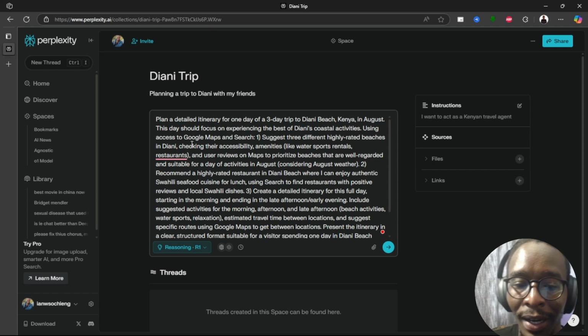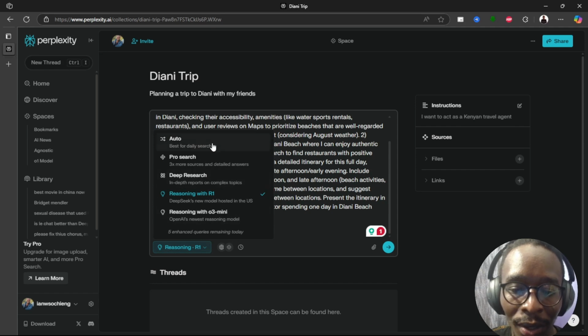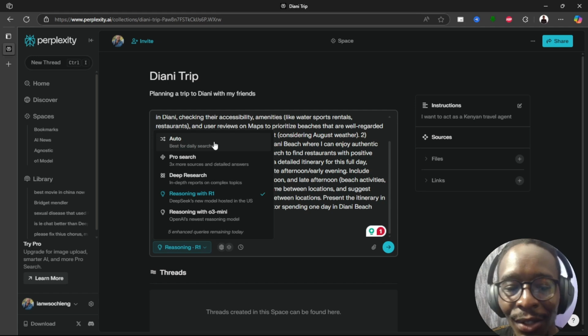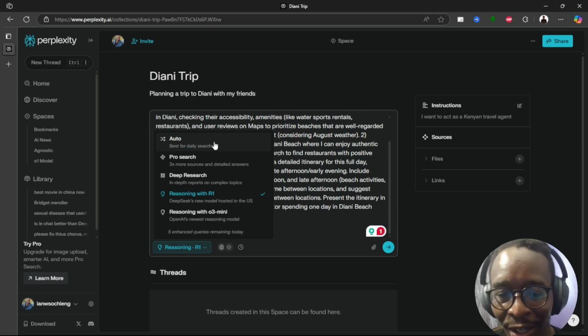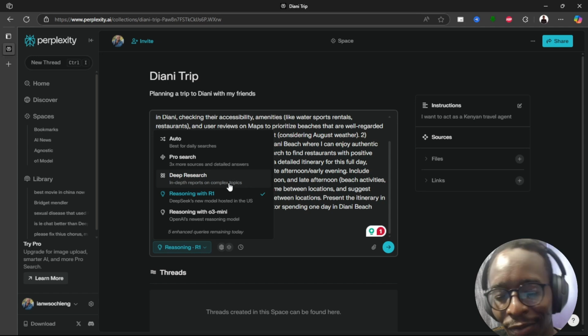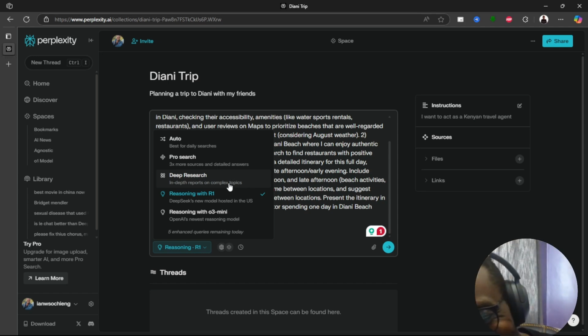Plan a detailed itinerary for a 3-day trip to Diani Beach, and like I said, you can choose which model you want. Auto is going to come up with a very fast answer. This is for daily searches. I don't really want that. Pro is more or less what we're going to do with R1. And then deep research, again, this is for very deep research.